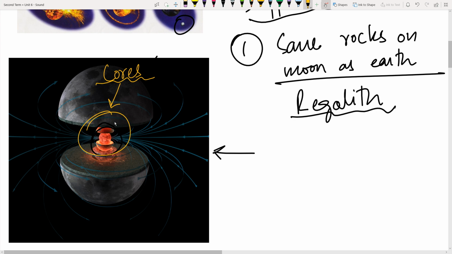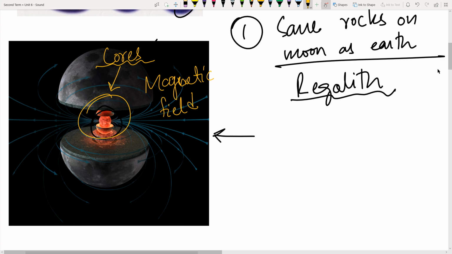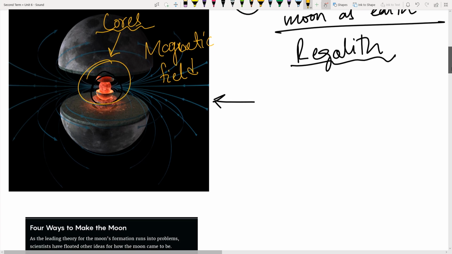Our moon surprisingly has a core which also generates a magnetic field. Sorry, around the moon, there is a magnetic field, which is very weak compared to Earth, but it does have a magnetic field, representing that it must have a core. We haven't seen the core of either the Earth or the Moon, but just by the presence of a magnetic field we can tell that there's supposed to be a core inside it. Let's say if we talk about the moons of Mars, they do not have magnetic fields, which represents that they don't have a working, moving core. Compared to that, our moon has a moving core.